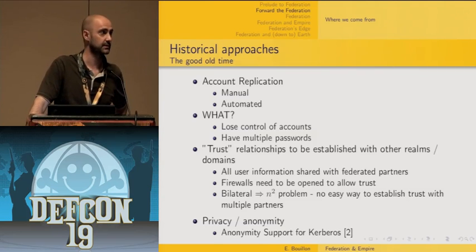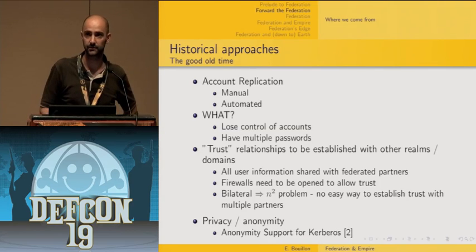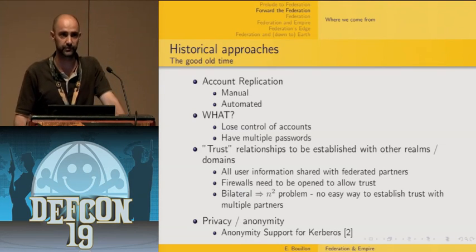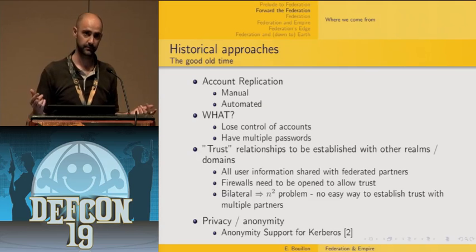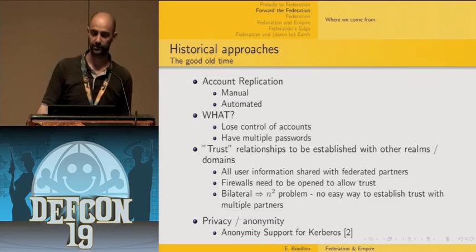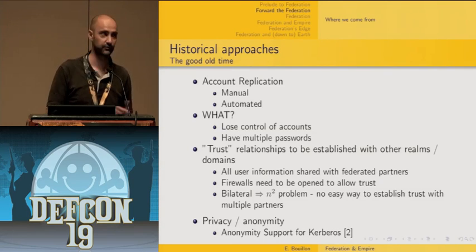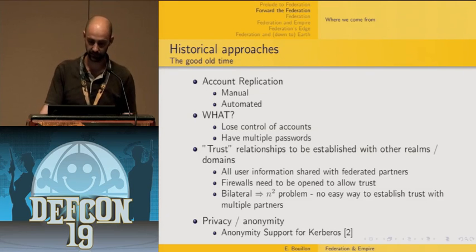Kerberos is a protocol you use very commonly to solve the single sign-on issue within a single domain. Typically, that's what you're using if you're using an Active Directory environment. The thing is that now we need to solve this single sign-on problem between organizations, between different domains. And that's typically what SAML tries to solve. So the goal is to have user- and administrator-friendly single sign-on across organization boundaries. Here I'm going to focus on web applications. That needs to be secure, scalable, easy to manage, and ideally take care of privacy and anonymity issues.